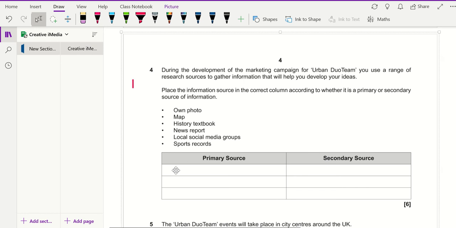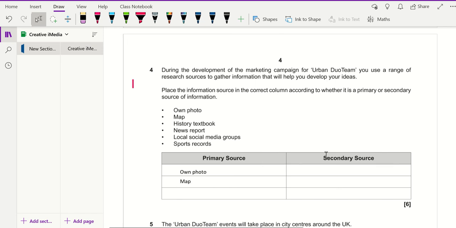So therefore, we've got the own photo. The own photo is something that belongs to the person. It's their thing. They took the photo. So therefore, own photo would go into this box. Then you've got the map. Once again, a map is an original source of information, so that goes there.